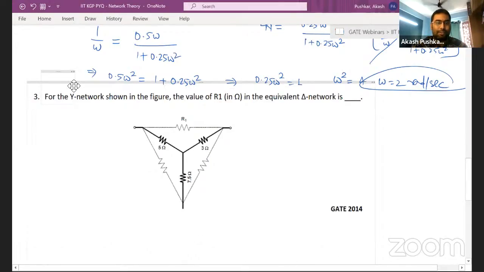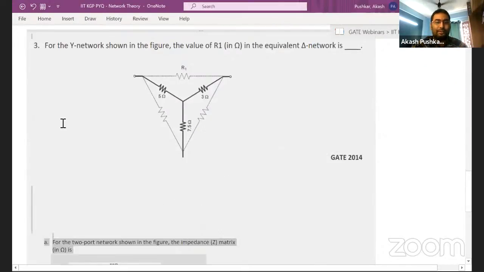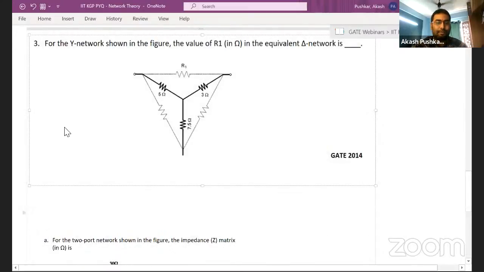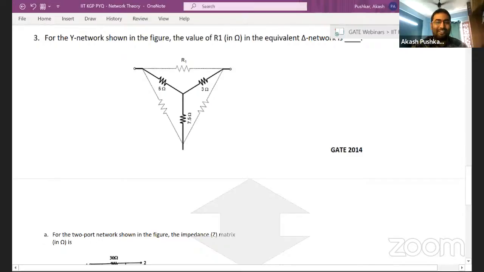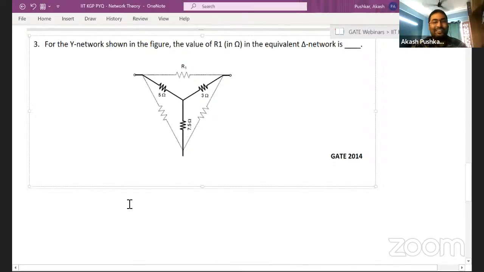So please take a look at this question, guys. Come on, it's a very straightforward question. Let's see what is the answer, guys. A lot of time what happens when people are looking at star delta question, they forget the formula. Is it happening with you guys also? Whenever you look at star delta, you're always confused what to do, star to delta or delta to star. So we always tend to forget the formula itself.